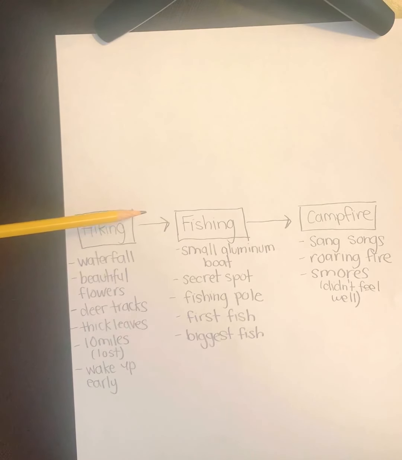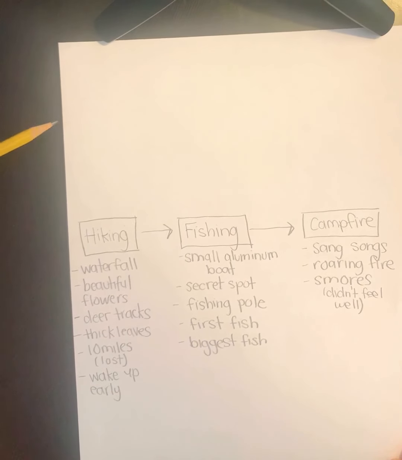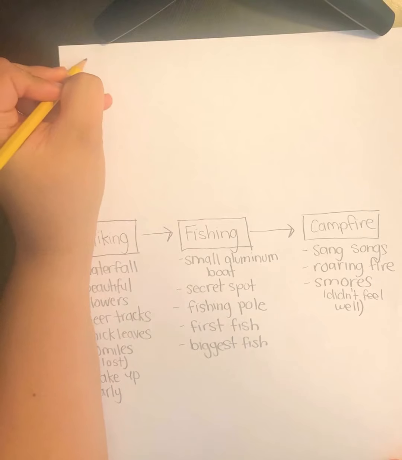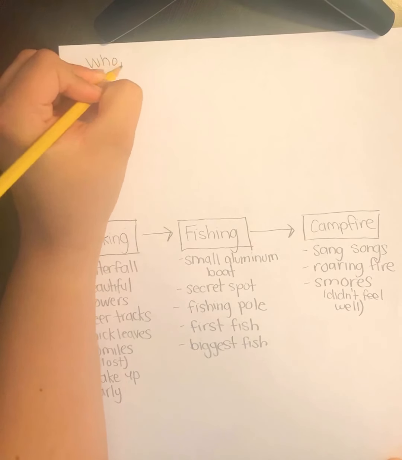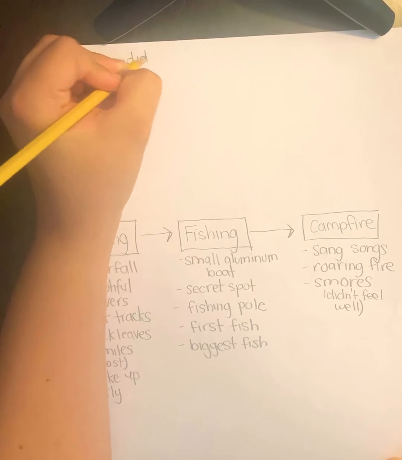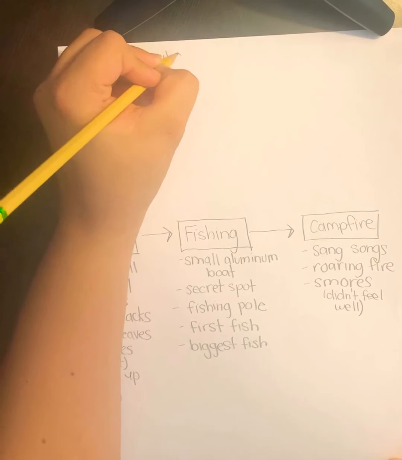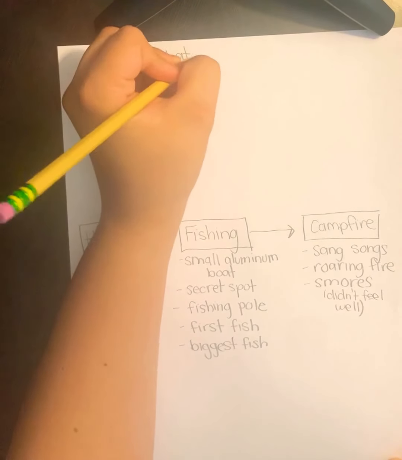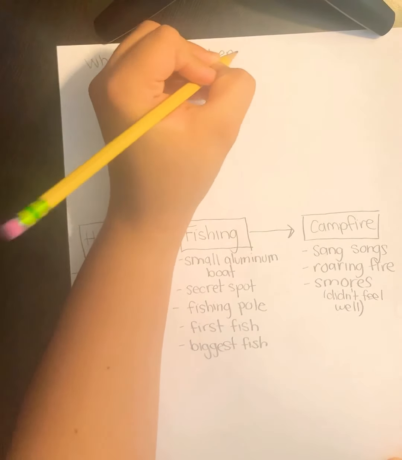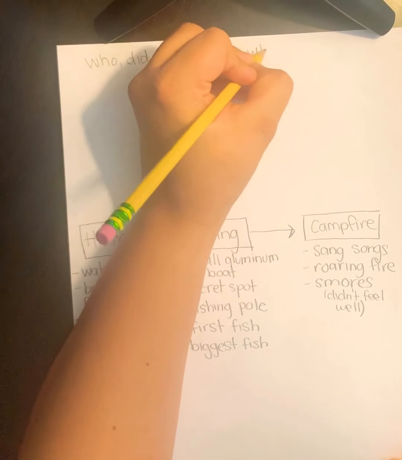So our introduction or our opening paragraph is extremely important, okay? And the thing that I want you to remember in our introduction, we want to include who, did what, when, and why.